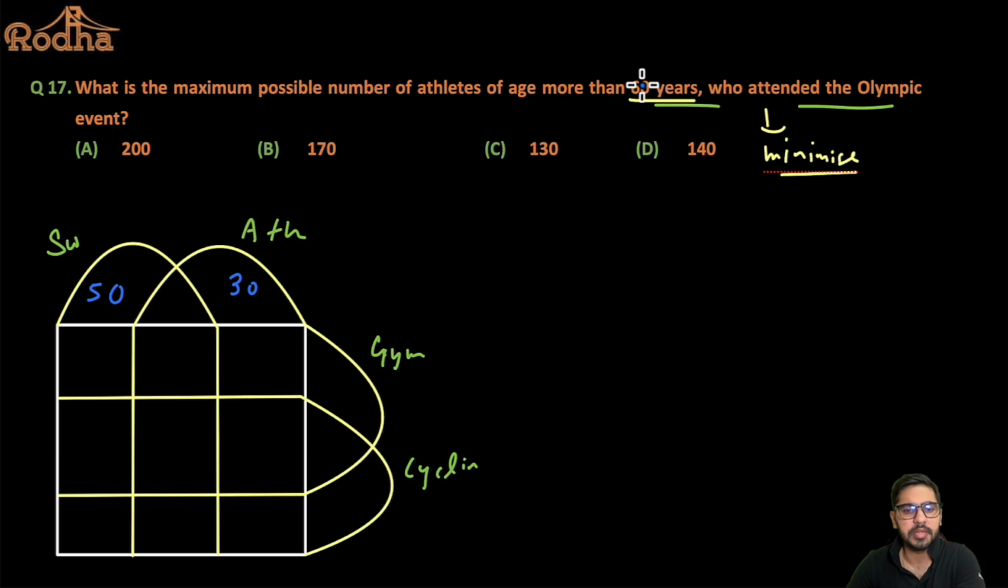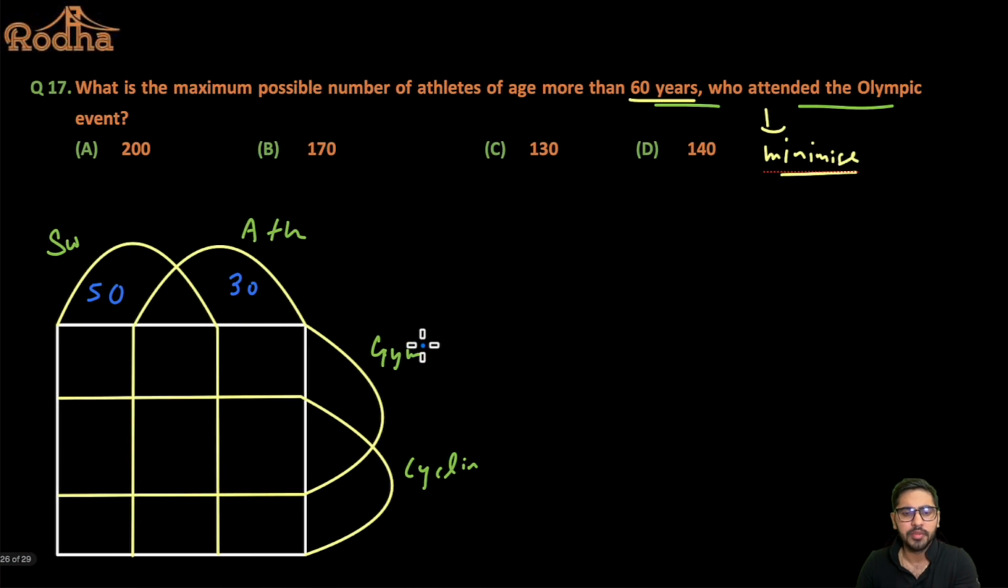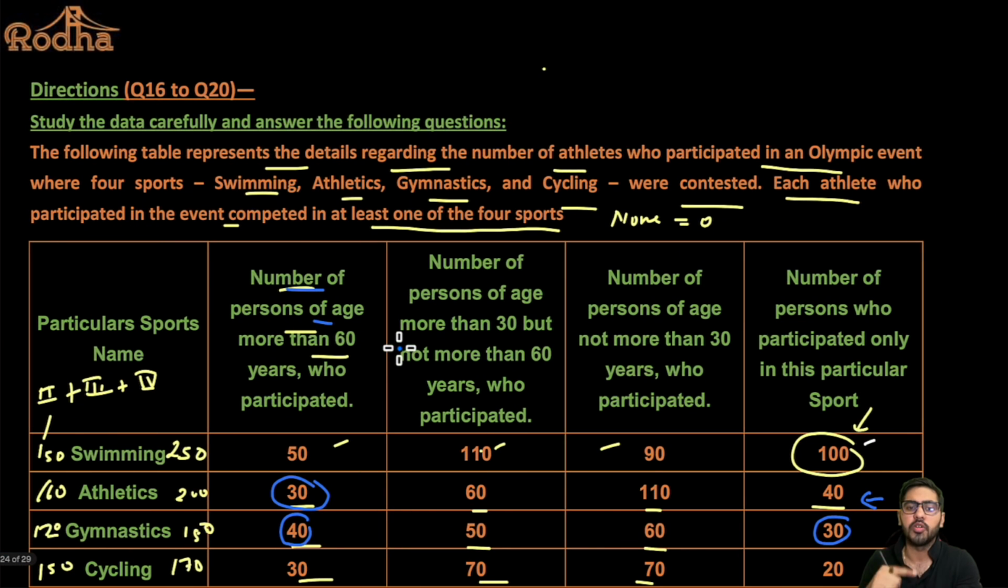Now, if I talk about gymnastic and cycling, let's talk about gymnastic and cycling, right? The number of persons of age more than 60 years are 40 here, right? But the maximum number of people who can participate in only one sport is 30. So can I say only gymnastic I can put 30, right? But still there are 10 people remaining here who are more than 60 years, right? And I can put them somewhere, I can place them somewhere. Let's see, we'll try to work that out, right?